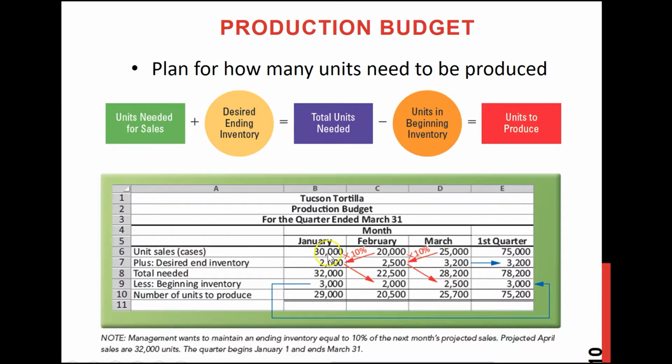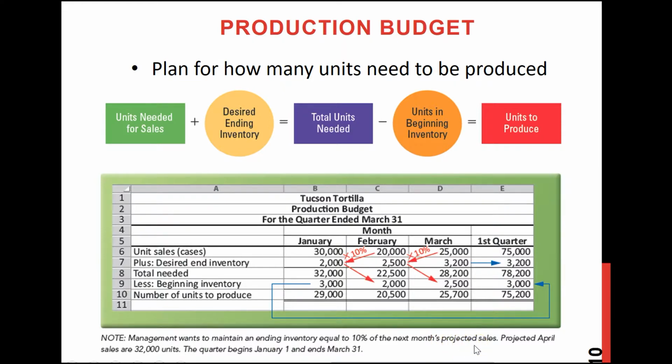Now let's start from the beginning. Let's take the example of January. Their unit sales is 30,000. That means this is the 30,000 cases they want to sell. Plus, the condition is that managers always want to maintain an ending inventory which is 10% of the next month's projected sales.